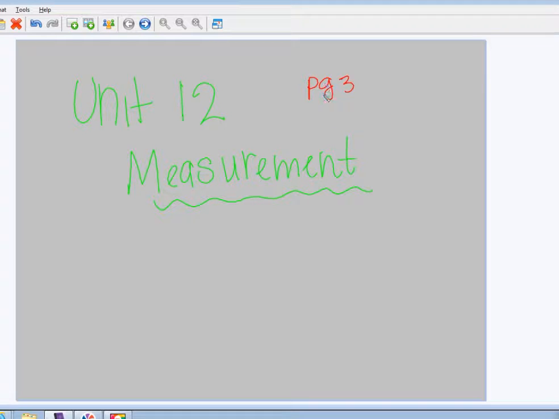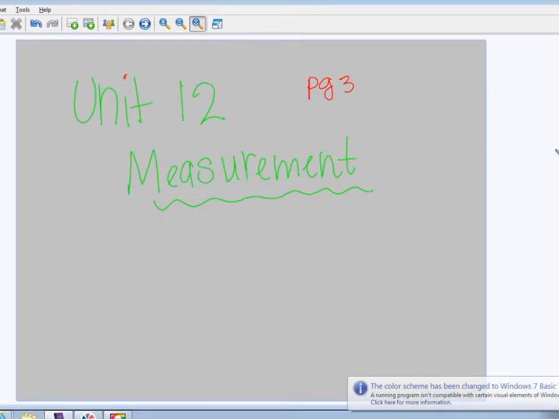Okay, this is page 3, unit 12, and we are doing some measurement. The kids have a handout that will help them with any type of converting. So let's go to number 1.